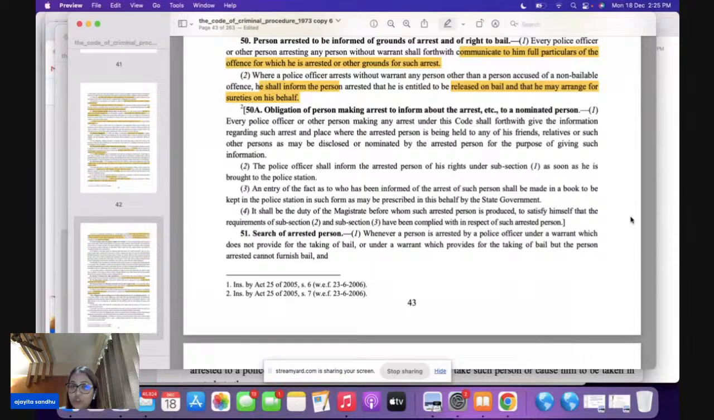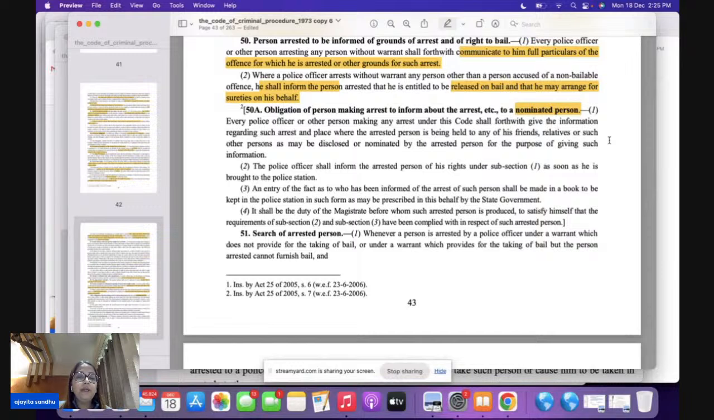Now we come to section 50A, most important provision, direct question for prelims. This is a mandatory provision. Under section 50A, this was not a part of the original CrPC. It was added by the amendment of 2005. Very important amendment of 2005. Now, the obligation of a person making arrest to inform about the arrest to a nominated person. Under section 50A, we come to a nominated person here.